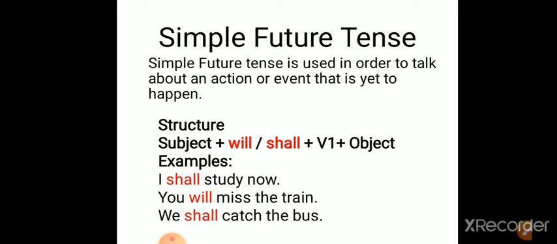Simple future tense. Simple future tense is used in order to talk about an action or event that is yet to happen. Okay. That means when we talk about anything in a simplest form related to our future plans or future prospects or anything else, that will be in simple future tense. So the structure is subject plus will or shall plus V1 plus object.